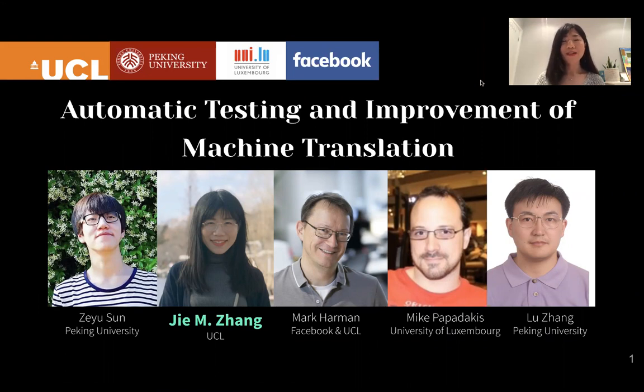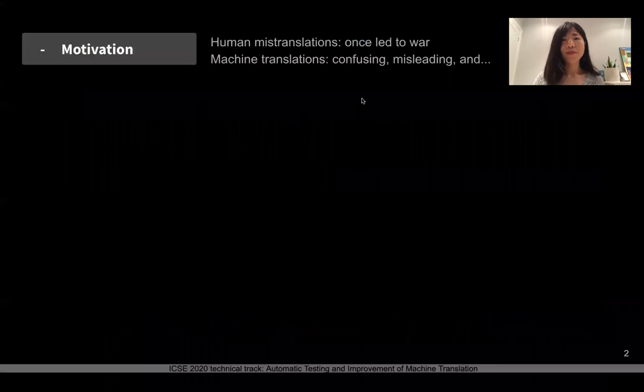I'm Jiezhang from UCL, and today I'm going to talk about automatic testing and improvement of machine translation. Translations are very important for people to communicate from different countries using different languages. But the problems in translations can be quite serious. For example, in history, human mistranslations once led to war. And for machine translations like Google Translate, actually they have more problems.